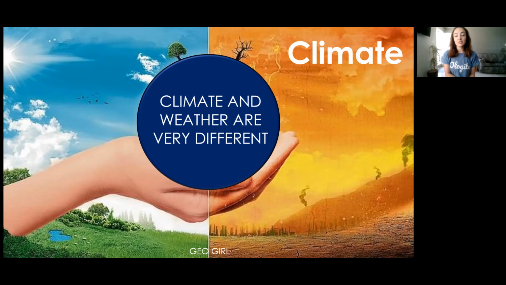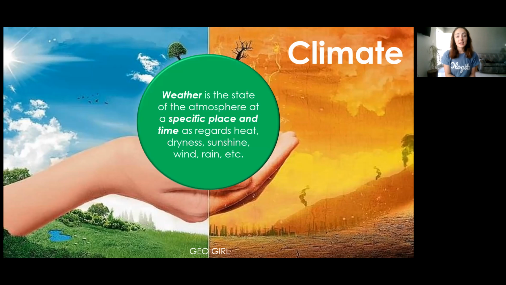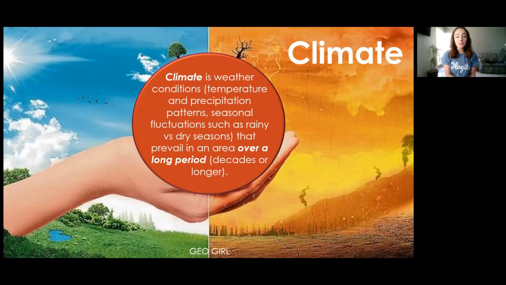But first, I just want to define climate and make sure we all understand that climate and weather are very different. Weather is a state of the atmosphere at a specific place and time as regards to heat, dryness, sunshine, wind, rain, etc. However, climate refers to weather conditions such as temperature and precipitation patterns, seasonal fluctuations like rainy versus dry seasons that prevail in an area over a long period of time, so decades or longer. And so this is why we refer to long-term patterns as climate.